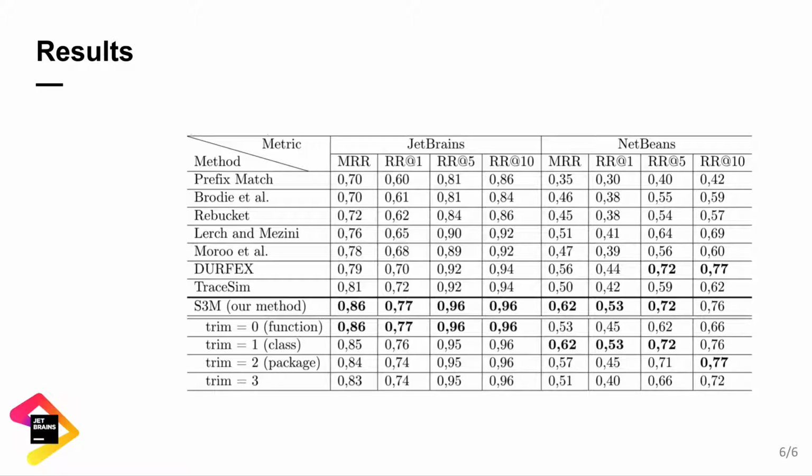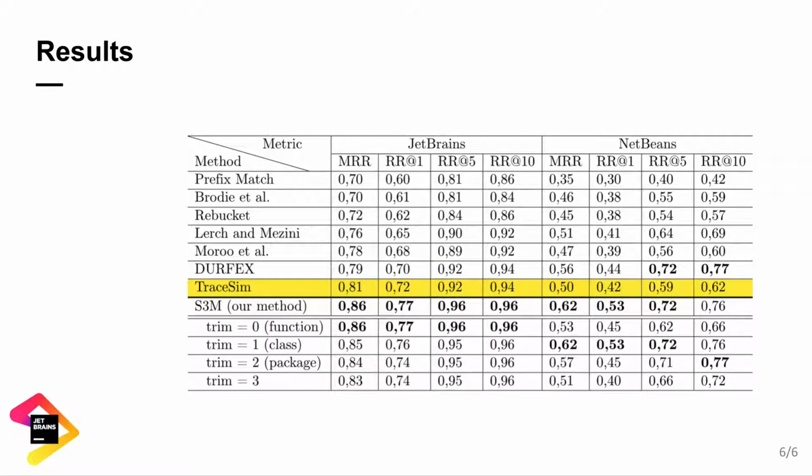For the JetBrains data, trimming is not needed as its influence on the result is small. For NetBeans data, it's better to trim methods to class level. However, the best score on recall rate at 10 was reached with trimming to package level. Stronger trimming degrades the quality. It can be seen that STRM significantly outperforms all the work reviewed on both datasets, including our previous work.